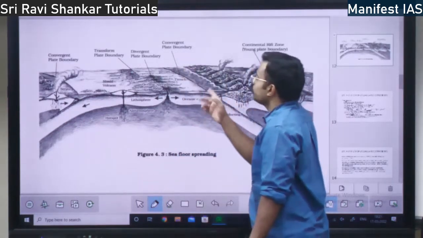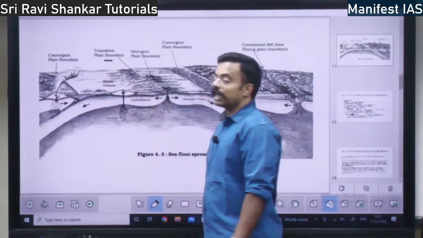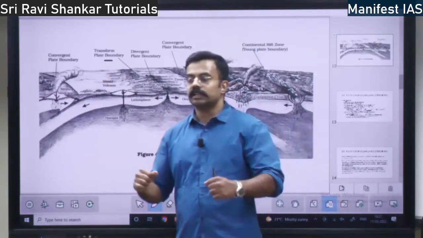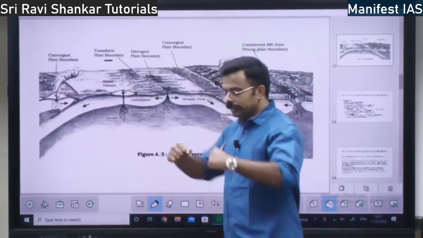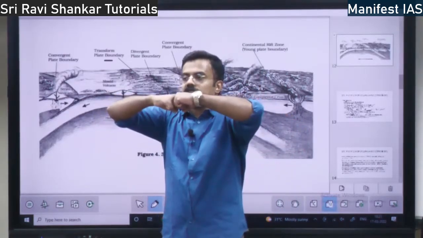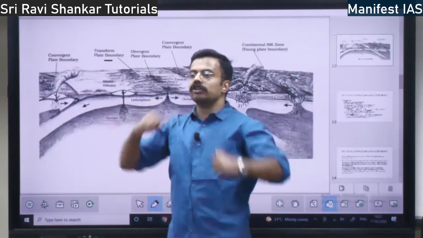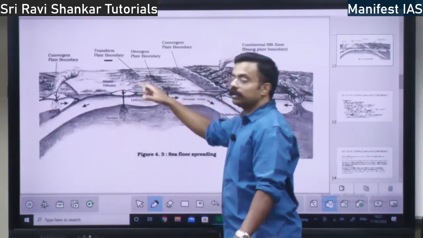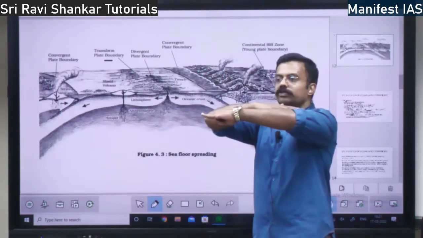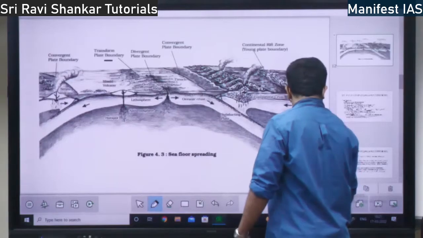Then you have transform plate boundary. What is transform plate boundary? See, divergent means going like this. Convergent means coming like this. Transform means it is going like this, side by side. See, one plate is going like this, another plate is going like this. That is transform plate boundary, right?